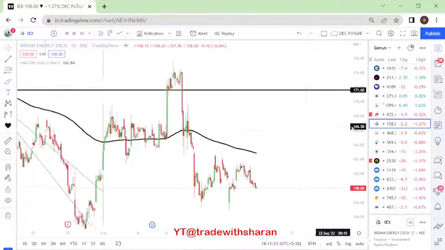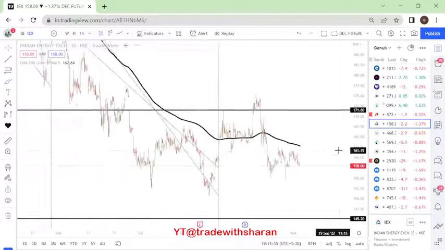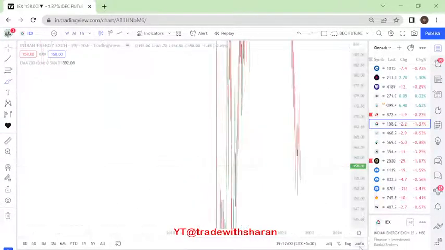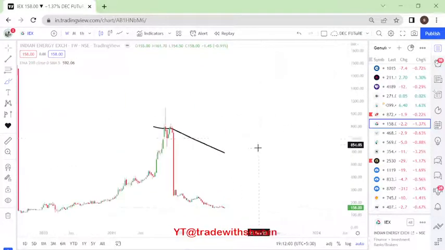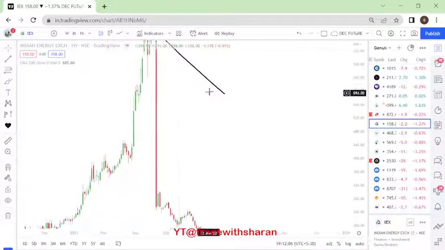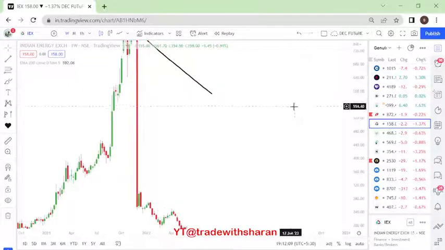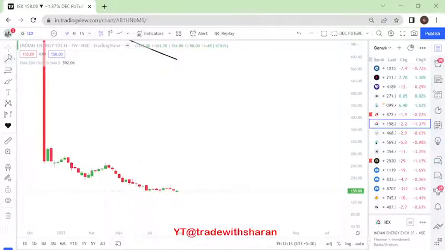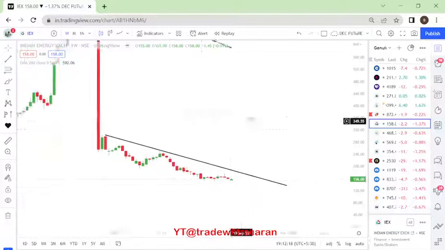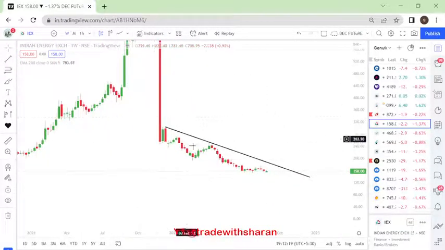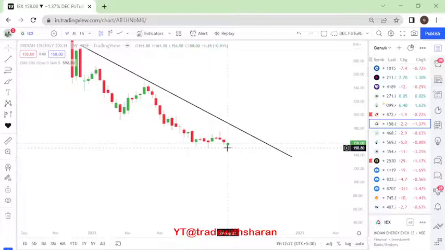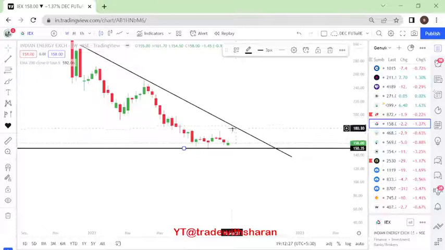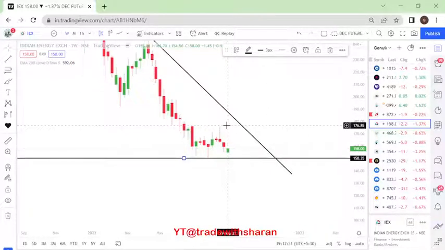IEX is a very important stock, lots and lots have been spoken about it. We'll see the weekly chart. First of all, right now it is not in a good trend. This might be because of the split and other things, but even if I consider from this December 2021, it is forming a slightly slower downside. Here there is some momentum support coming in, at the 152 level. Now a shooting star has been created, so this becomes a seller zone.